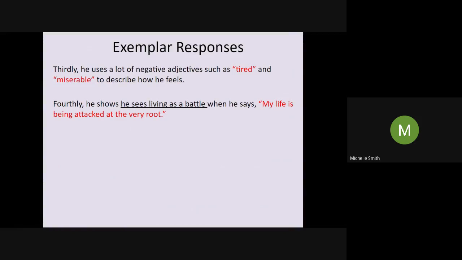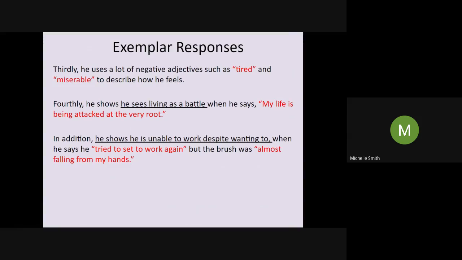Whether that is because of a physical illness or a mental illness, of which Van Gogh had both, it does sound like he's battling every day with something. And if it's attacking the very root of his being, maybe the fundamental beliefs that he has are being attacked. So possibly he is referring to his mental state there.